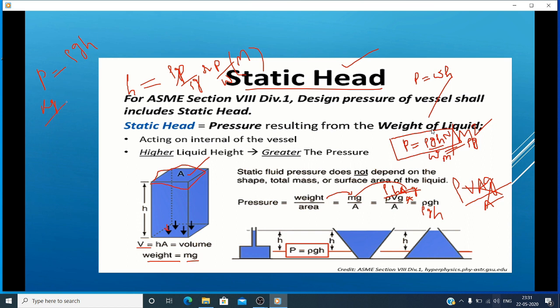So for the units in MKS system, pressure P equal to rho g h. Rho is kg per meter cube, g is 1, height units meters.